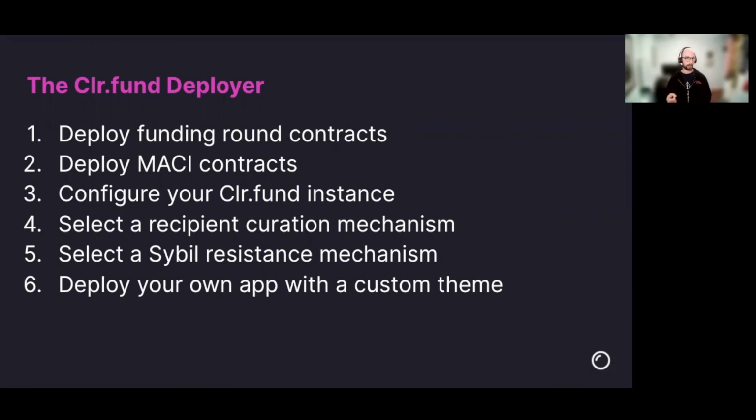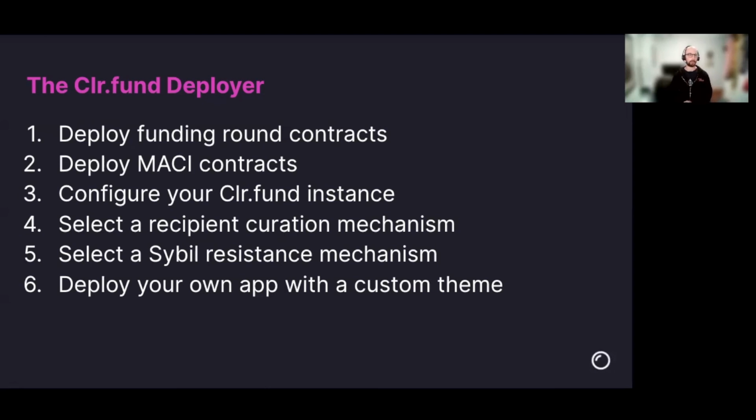That includes the funding round contracts, the MACI contracts, the ability to set parameters for your round duration and the token to use, a way to curate the funding recipients, such as with our Kleros TCR registry, and a way to ensure that contributors are unique humans, such as with our BrightID registry. And this part's really cool. We're also working on a no-code way to customize and deploy an app for your community to use your version of Clr.fund.